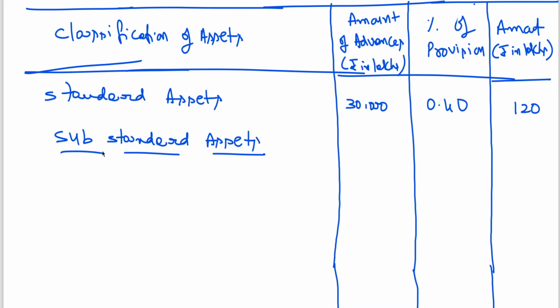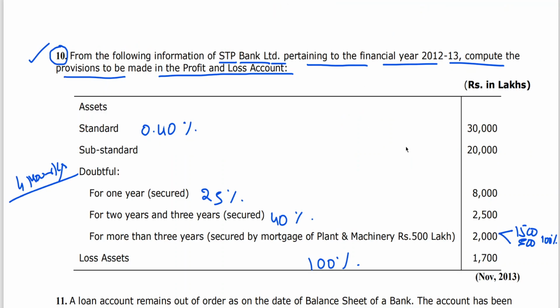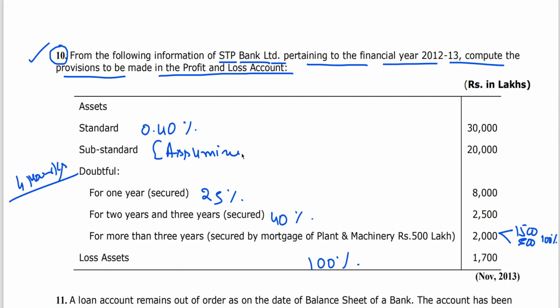Substandard assets, $20,000. Now, substandard assets, we have seen the provision that is to be maintained on secured exposures.